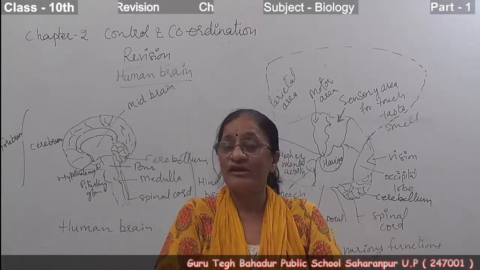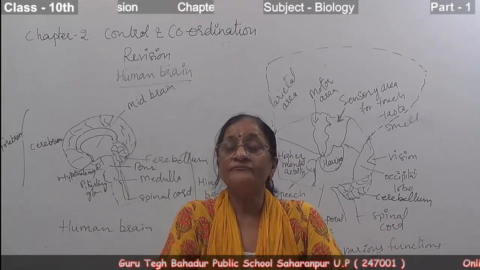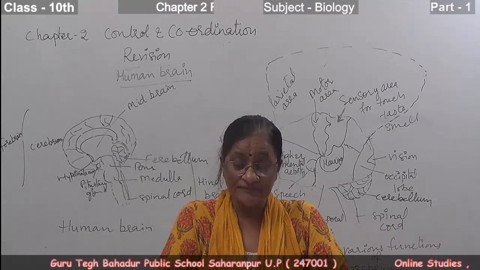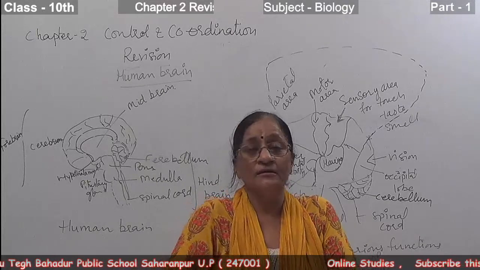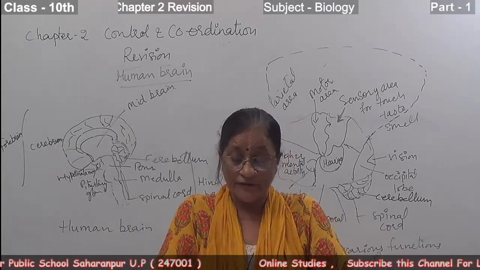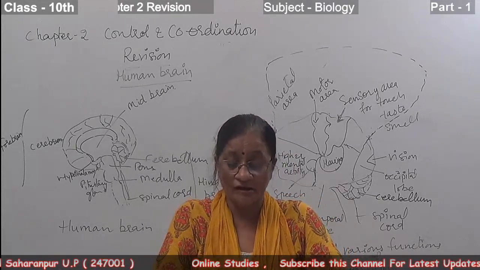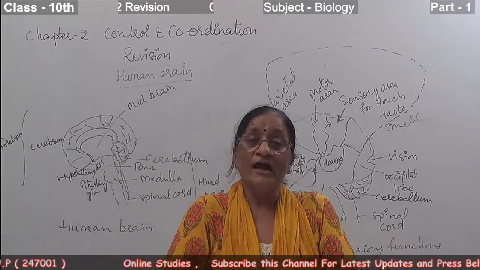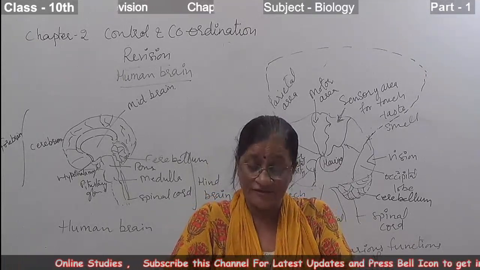Then involuntary actions are those without the will of the organism; they occur automatically, and the animal has no choice in them.